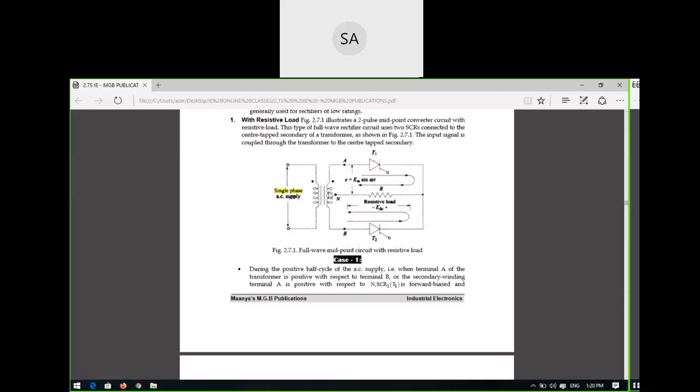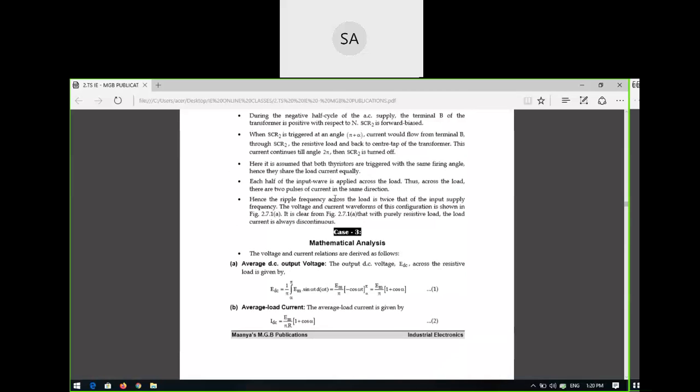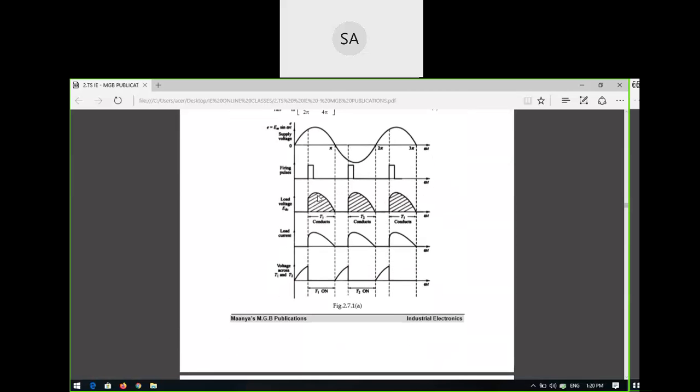Is it clear? So what will happen? Its output will appear at the output side, but only after some firing angle will it start conducting. That is the reason it conducts only after the firing angle. So this is the portion of conduction. This is the portion of conduction.